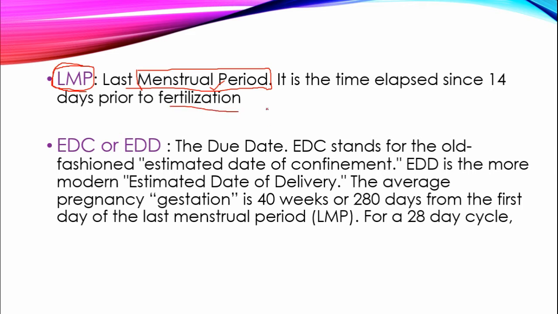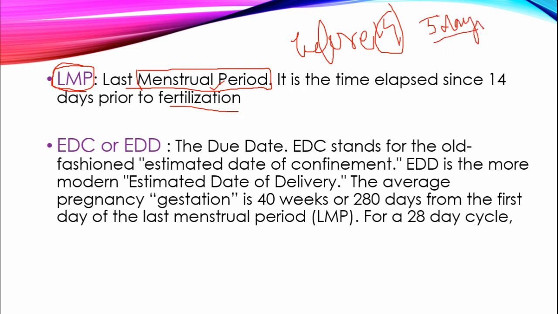It means the days before fertilization, before 14 days, and the time of the last menstrual period. For example, there are 5 days of menstrual period.